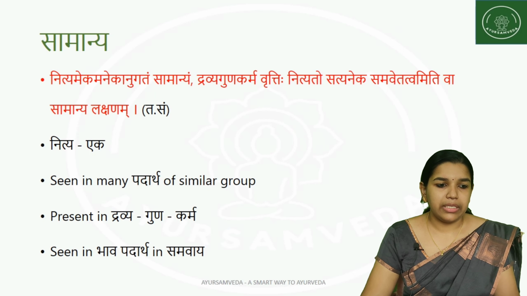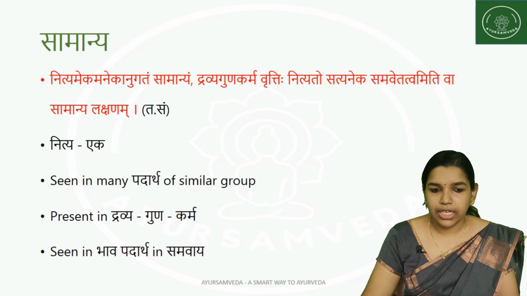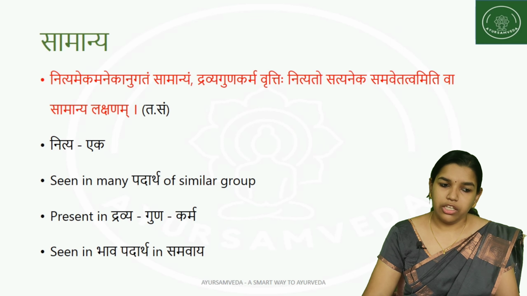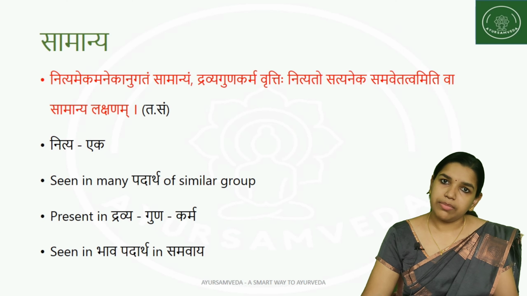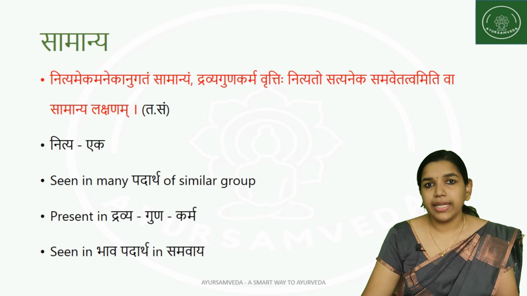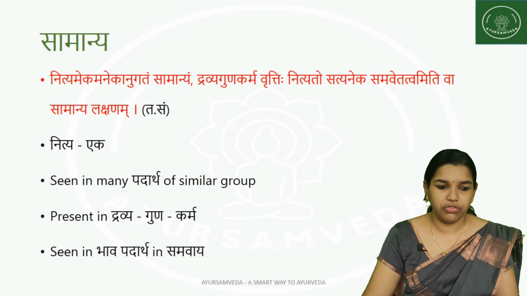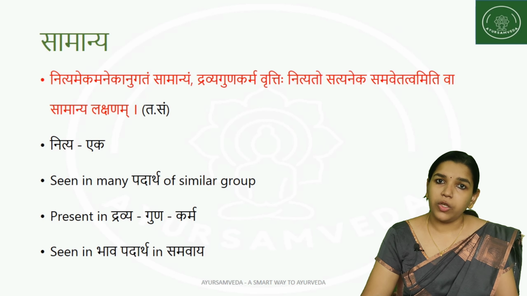Then the features of Samanya are: Nityam Ekam Aneka Anugatam Samanyam. Dravya Guna Karma Vrittihi. Nityato Sati Aneka Samavedatvam Iti Va Samanya Lakshanam. So Samanya is Nitya and Eka. It is seen in different padarthas of similar groups, that is, Samanya can be seen in many padarthas which share similar characteristic features. It is present in Dravya, Guna and Karma.